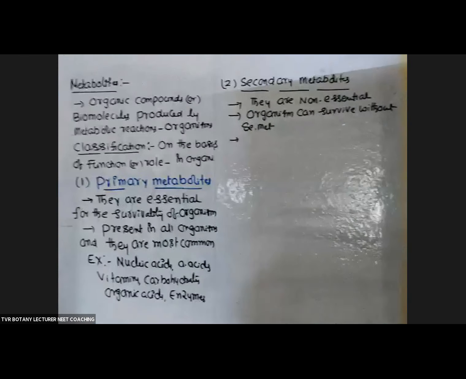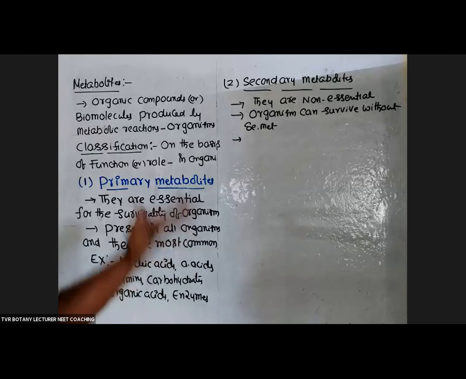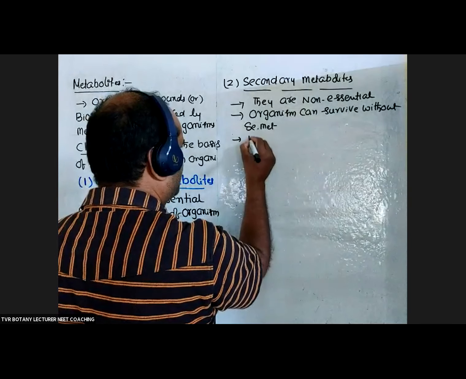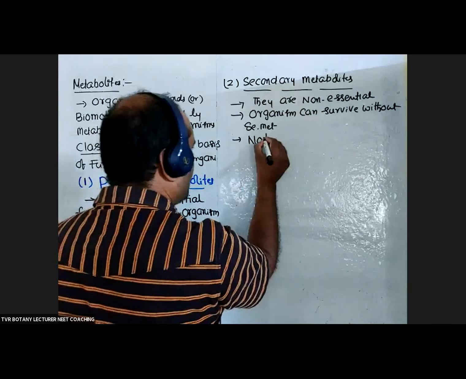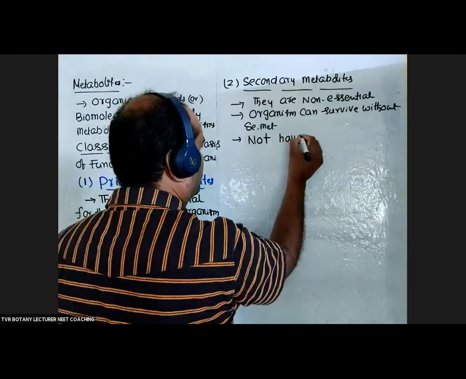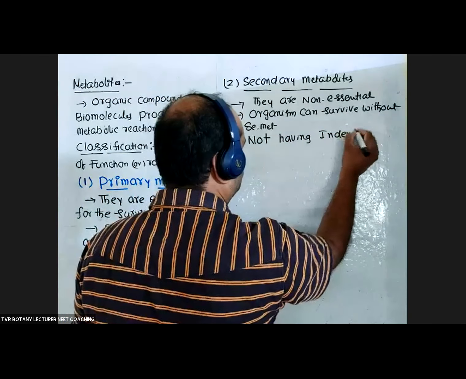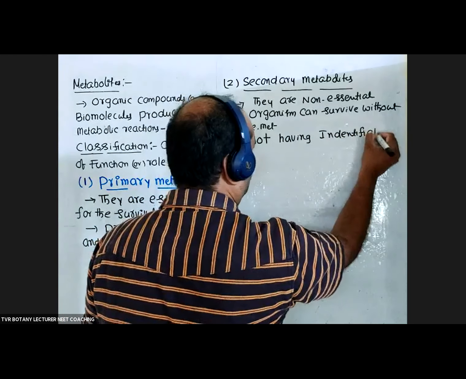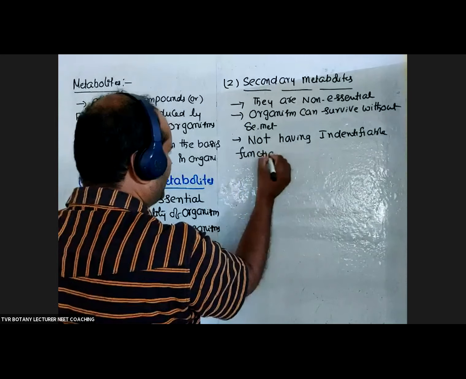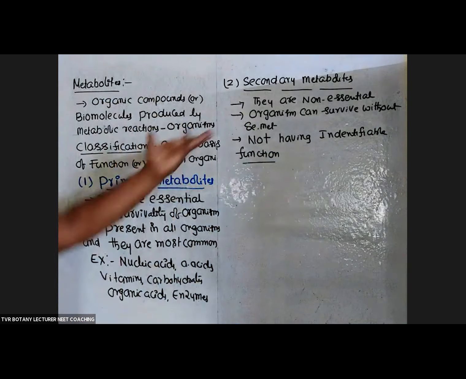The given statement is there is no identifiable function. We can't identify the real function of that one. So they are without any identifiable function. We can't identify the real function, and moreover it is not essential.